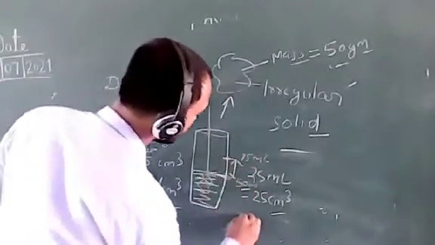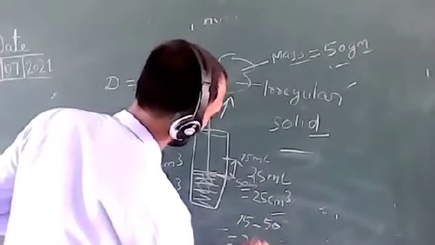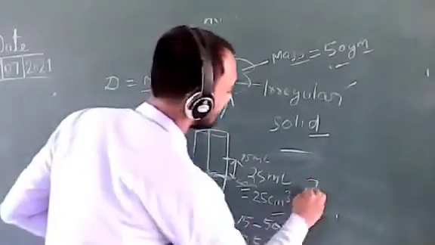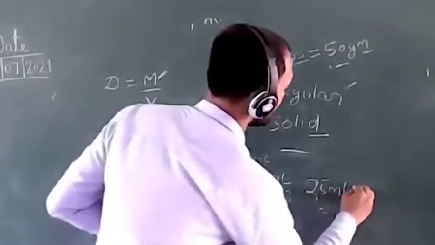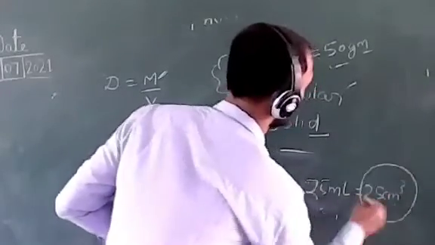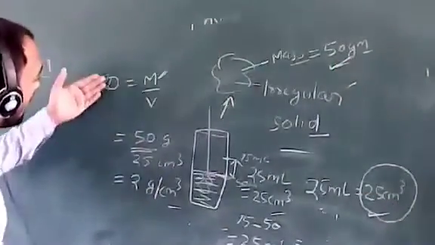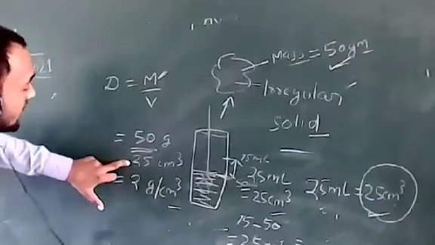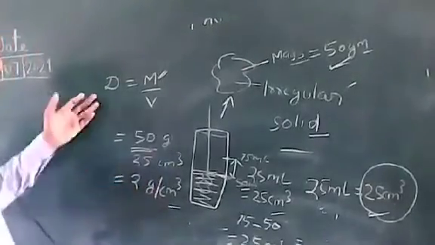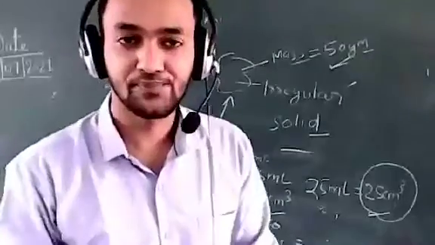So how much does the water level rise? 75 minus 50 is equal to 25 ml, and 25 ml is equal to 25 centimeter cube. Now this is the volume of this irregular solid. We have its mass, we have its volume. Just put them in the formula of density. Mass is 50 gram, volume is 25 centimeter cube. 50 upon 25 is 2, and the unit is gram per centimeter cube. That's how we calculate the density of any irregular solid. Okay.